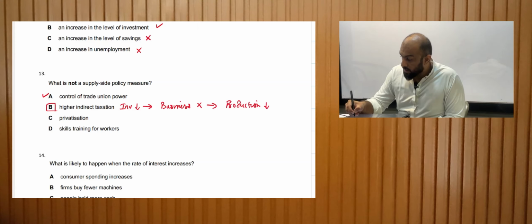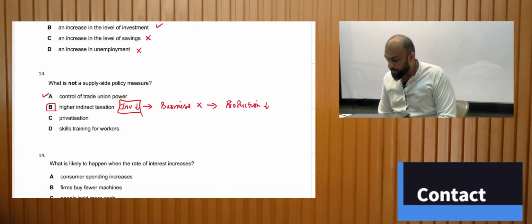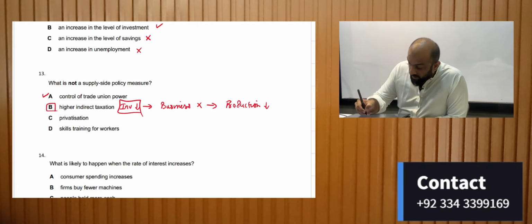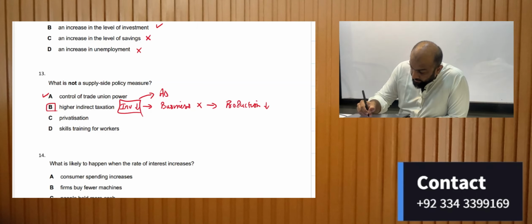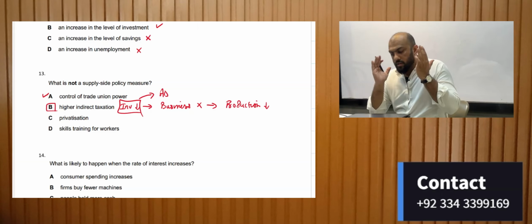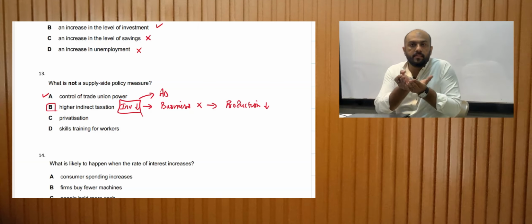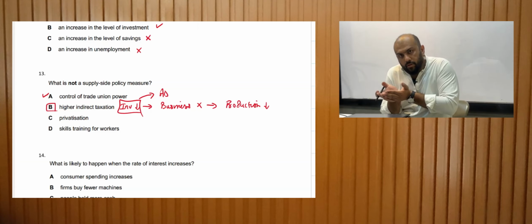It's not a supply side policy. It's basically a demand side policy, because investments are leading to aggregate demand, right? So higher indirect taxes is basically a demand side policy.